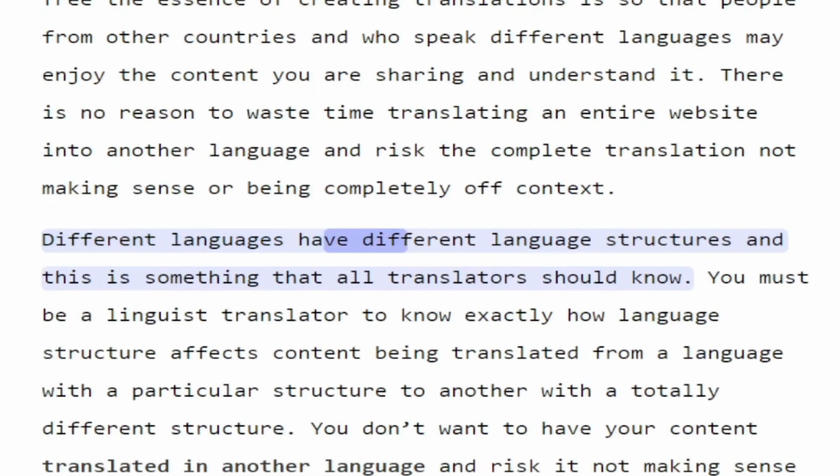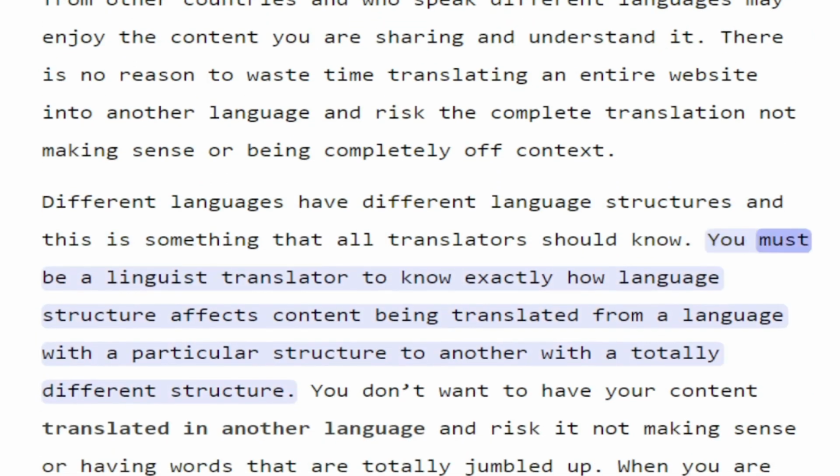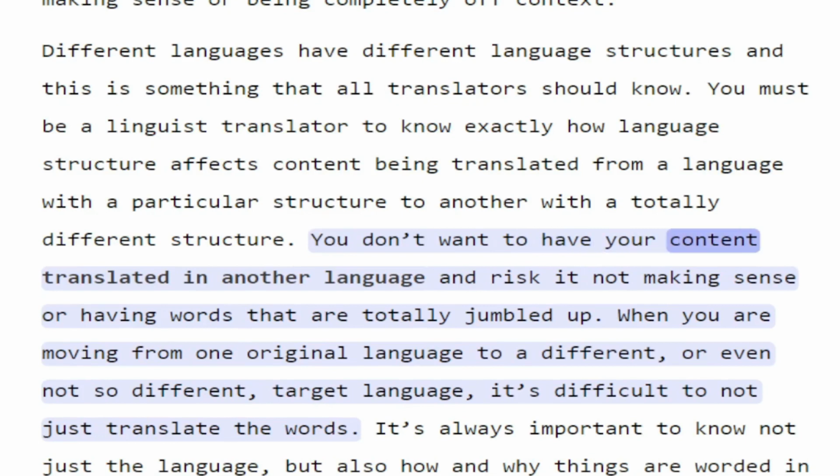Different languages have different language structures, and this is something that all translators should know. You must be a linguist translator to know exactly how language structure affects content being translated from a language with a particular structure to another with a totally different structure. You don't want to have your content translated in another language and risk it not making sense or having words that are totally jumbled up.